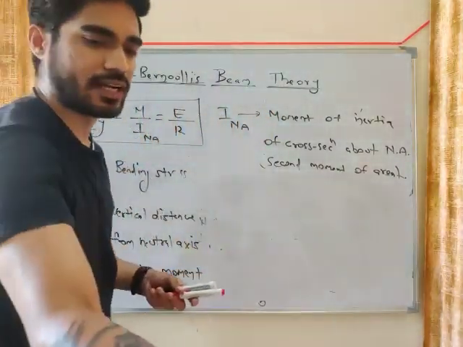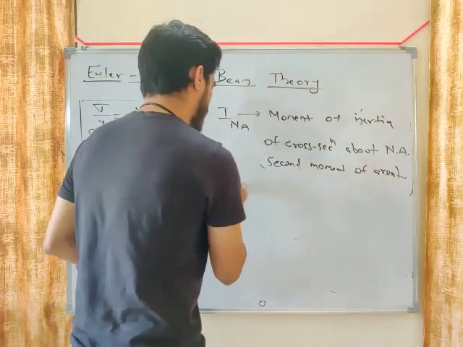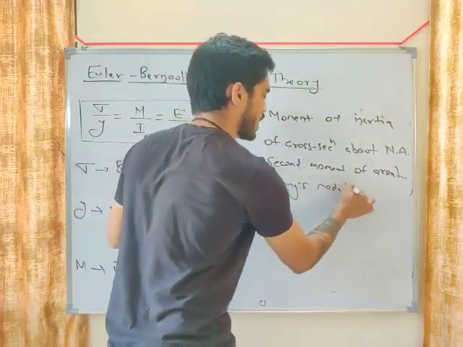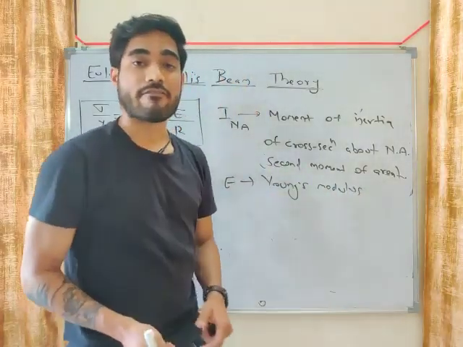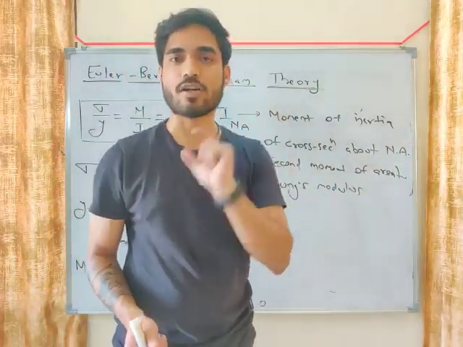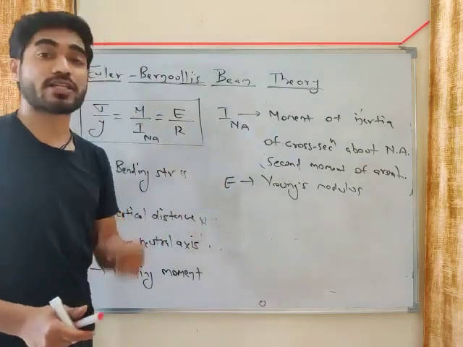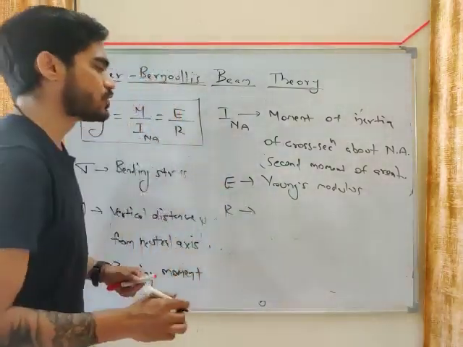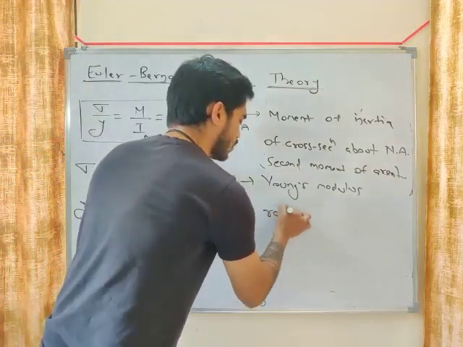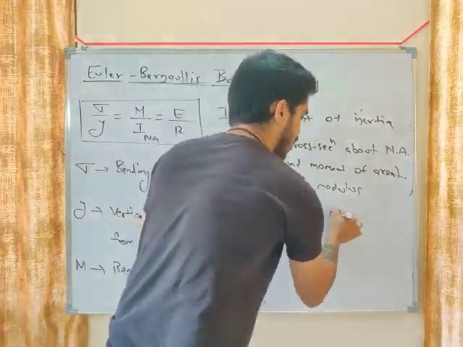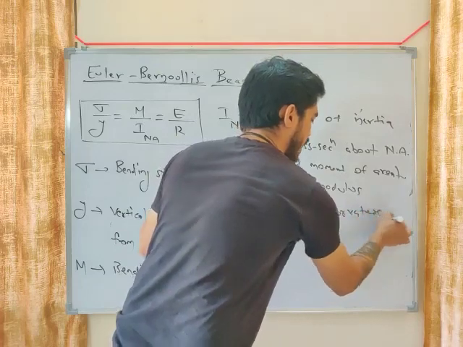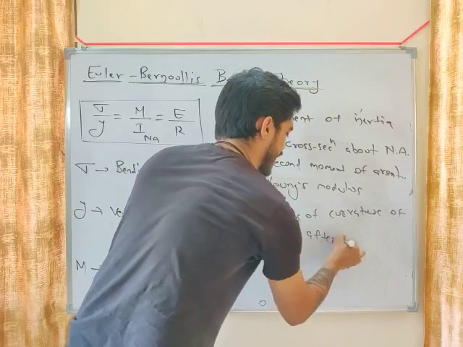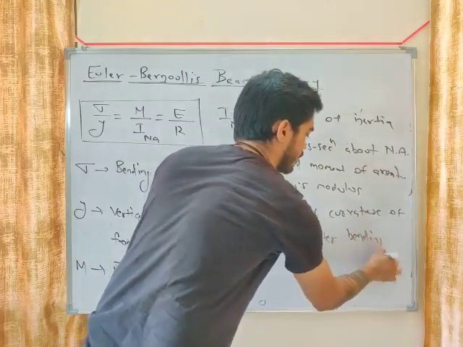Now what is E, my friend? E is nothing but Young's modulus. Young's modulus of steel is how much? We have already seen what Young's modulus is. Modulus of elasticity. Young's modulus of steel is around 200 gigapascal. Okay. R is what? R is the radius of curvature of the beam after bending.